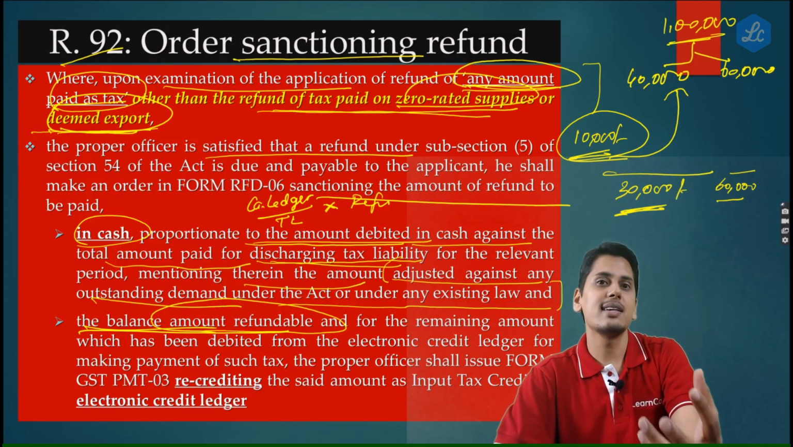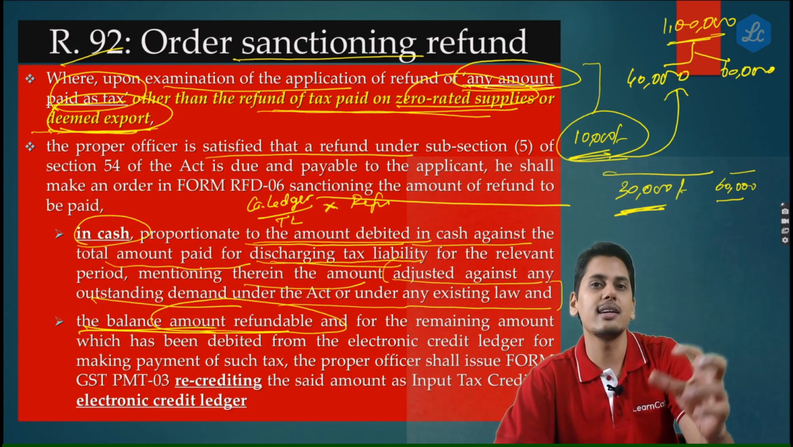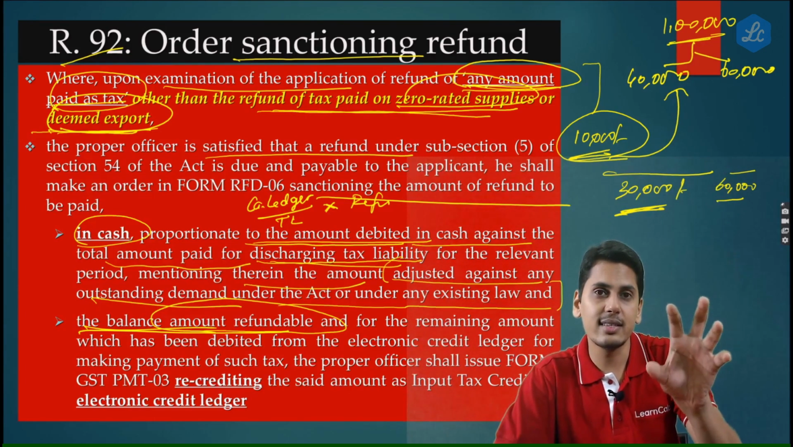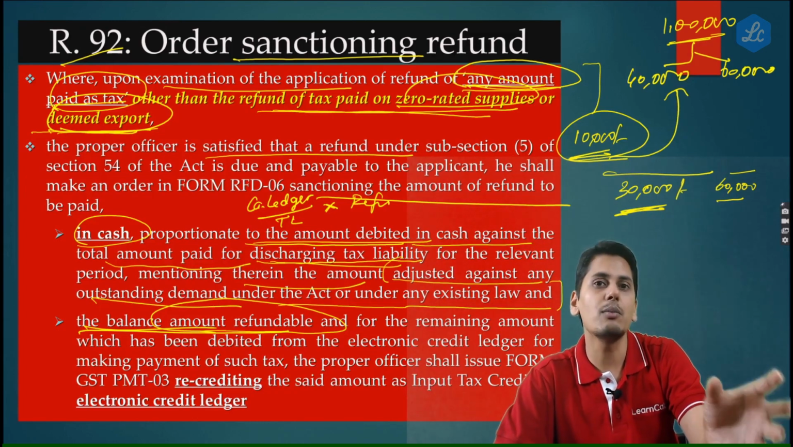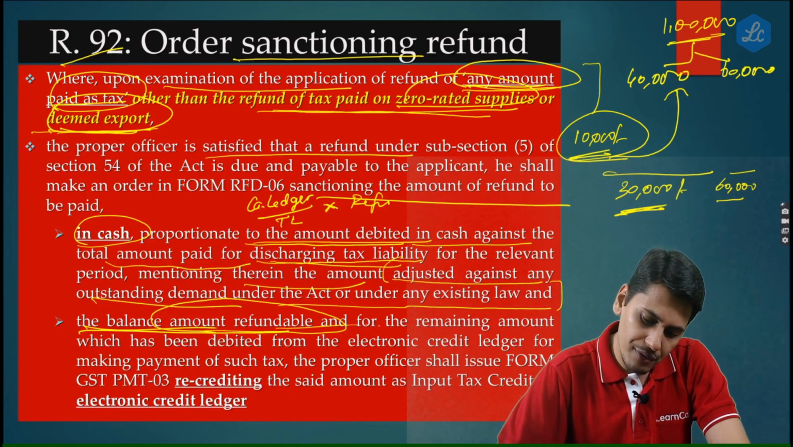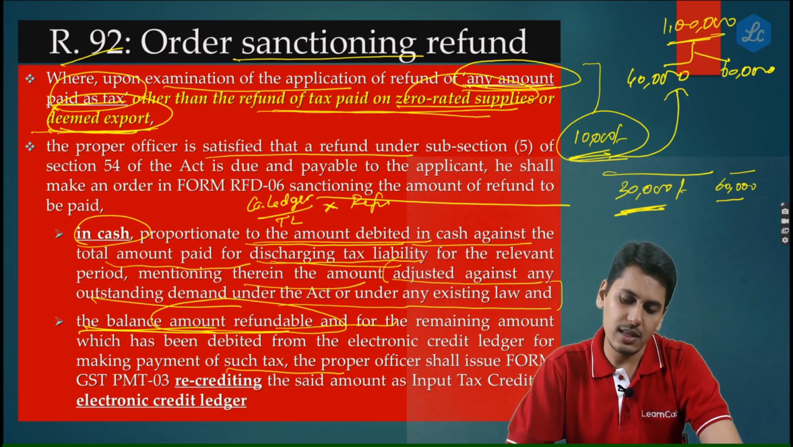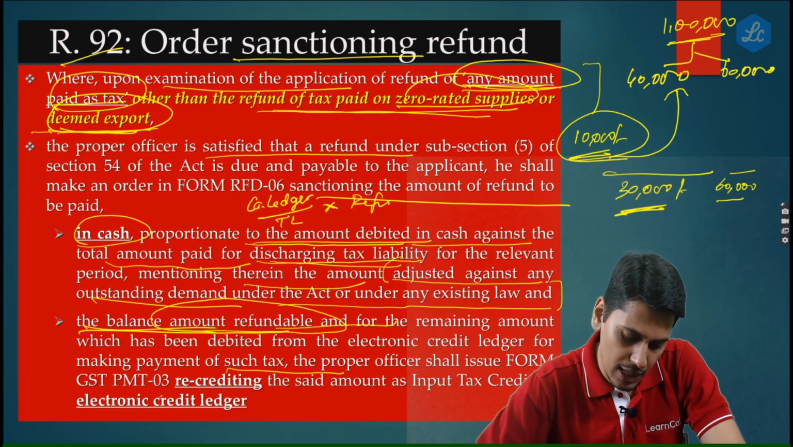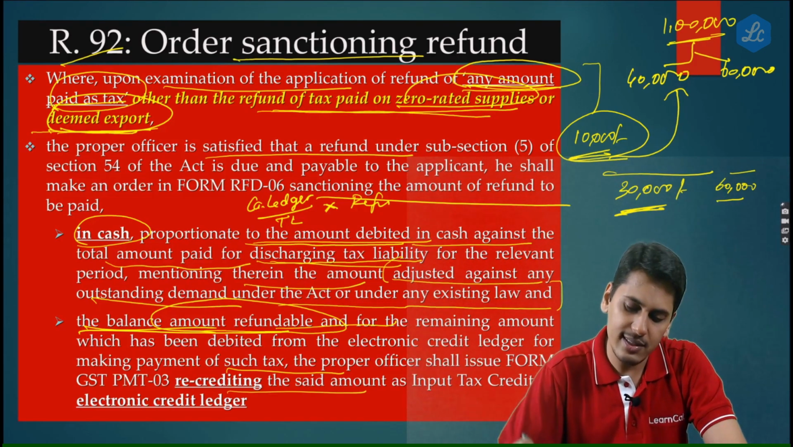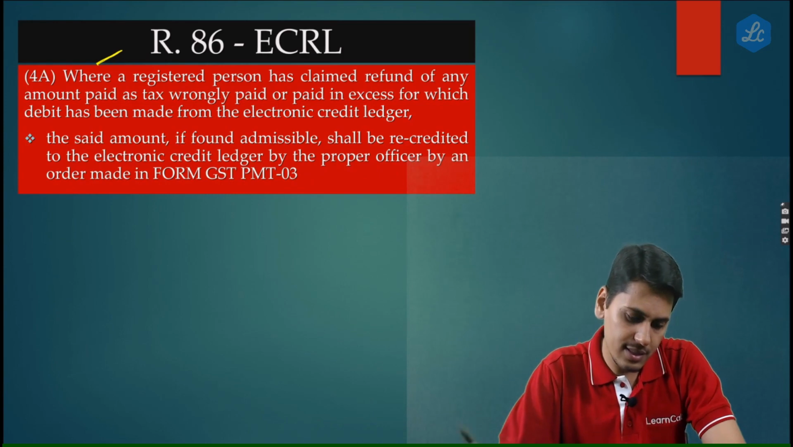So friends, this is the injustice which is being done. Here, the government says I would adjust these arrears, either under the existing law or the old laws, against the cash portion alone. That means the amount which should go to your bank account, the government is going to adjust it against. For the balance amount refundable, and for the remaining amount which has been debited from the electronic credit ledger for making the payment of such tax, the proper officer shall issue form PMT-03 recrediting the said amount as input tax credit in the electronic credit ledger. So friends, I am sure you are clear with this.